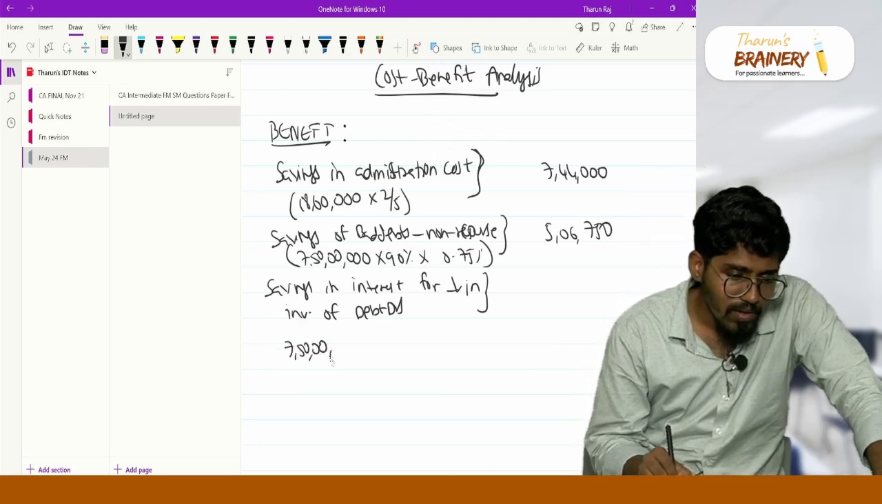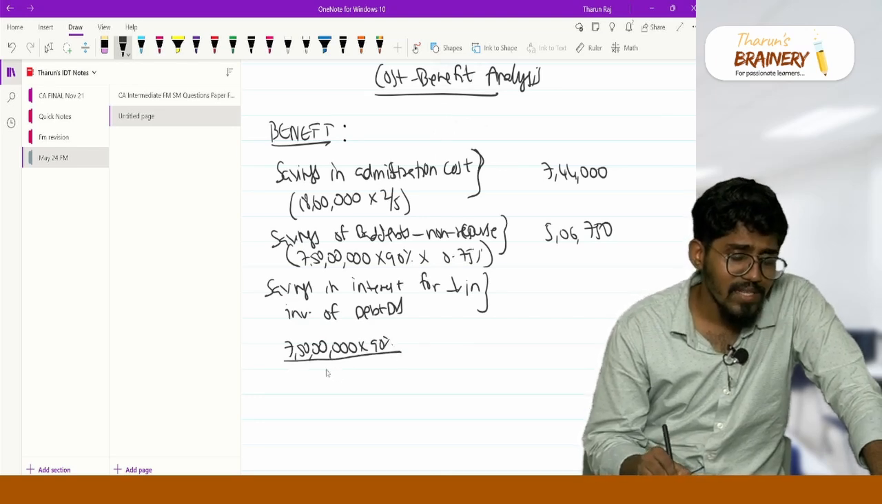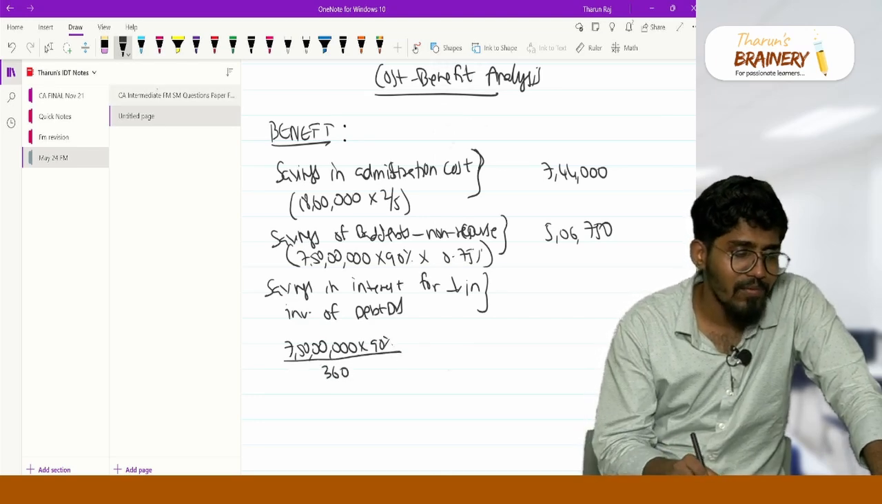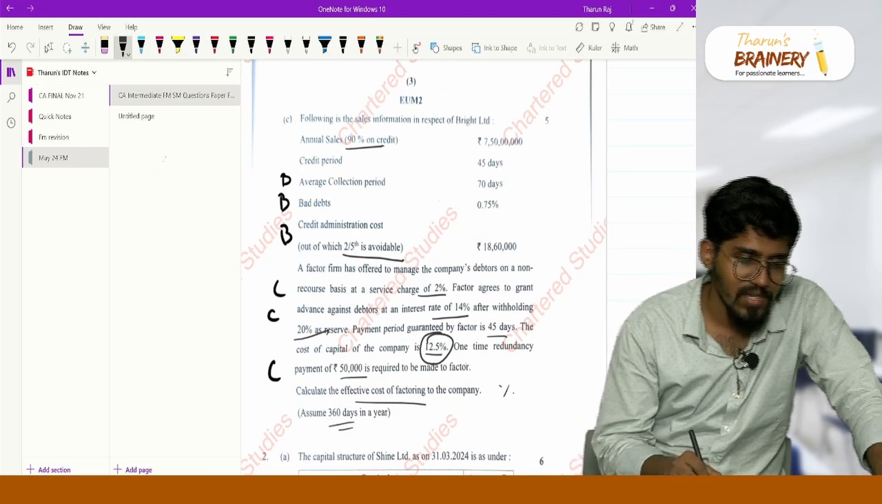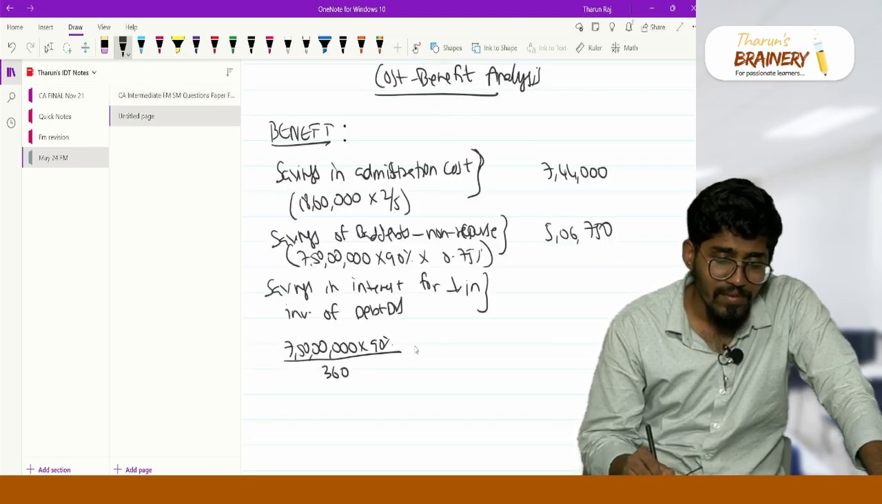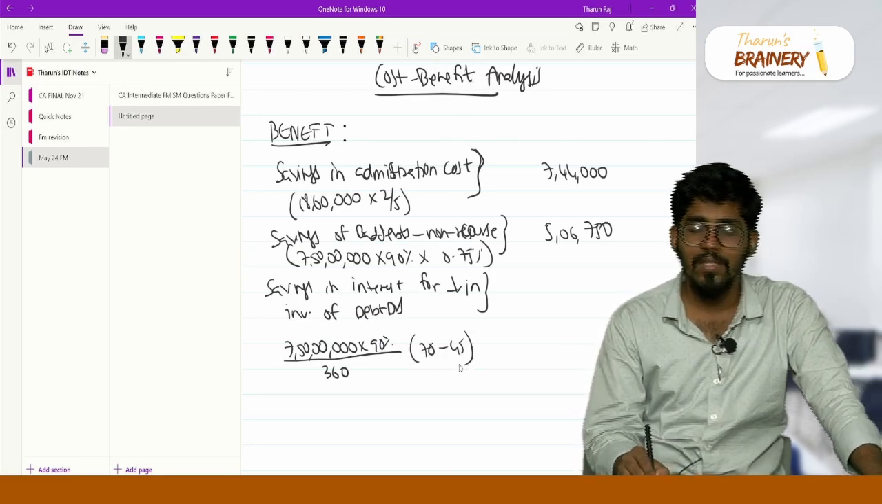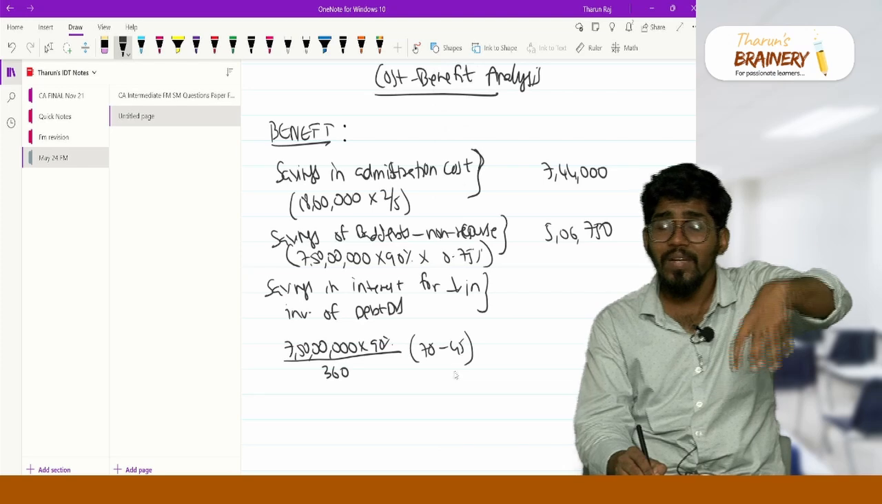So which means 7 crore 50 lakh into 90% credit sales. So credit sales divided by 360, I will get. Why 360? Because it is given. Assume 360 days. Divided by 360 into my debt collection period reduction, 70 days minus 45. So I can directly put 70 minus 45. So this is nothing but the reduction of my investment in debtors.